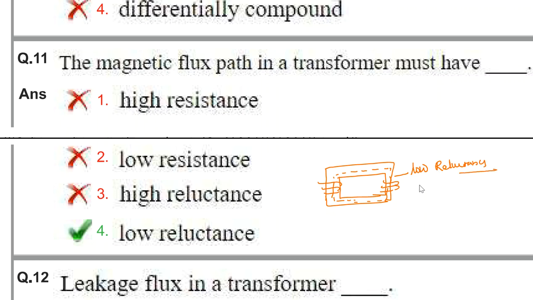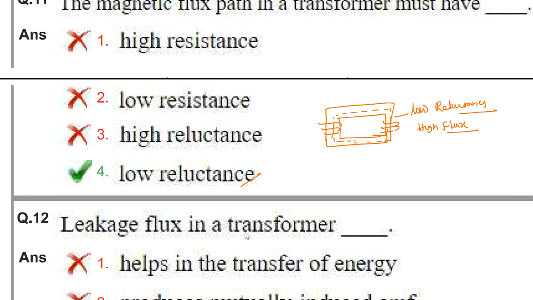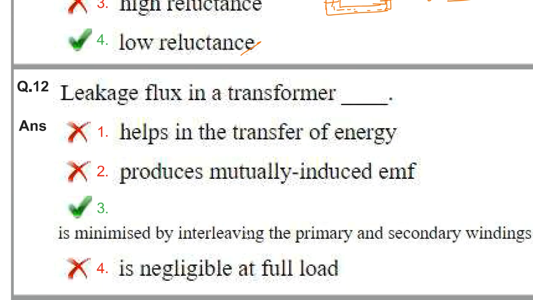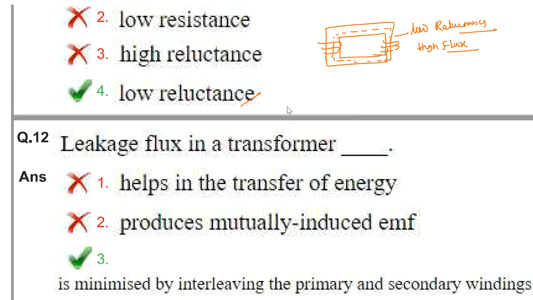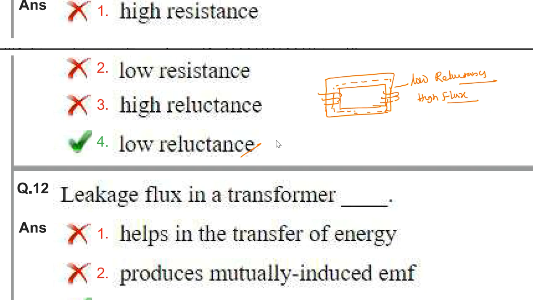Low reluctance means high flux should flow here. So the answer will be low reluctance. We can say one more word here, high permeability, we can say, or high permeability.